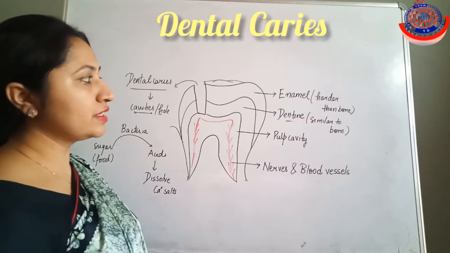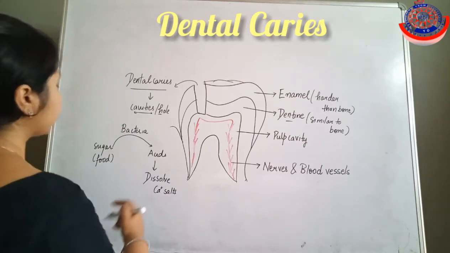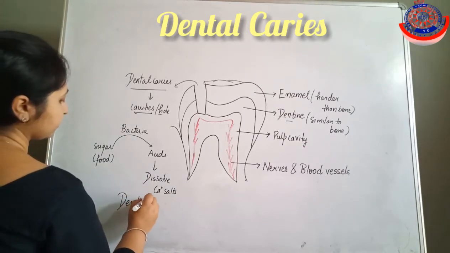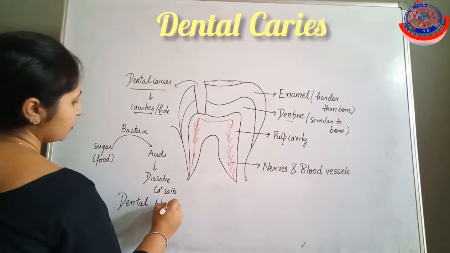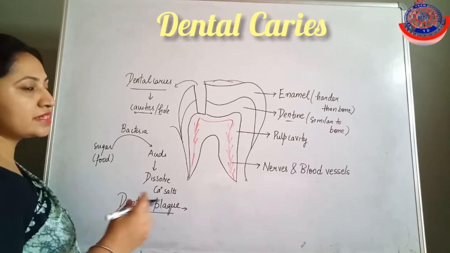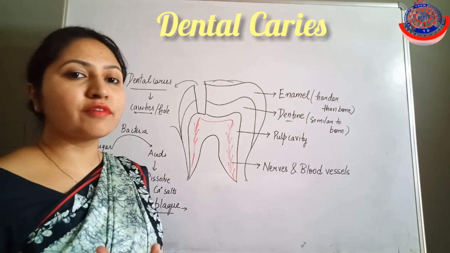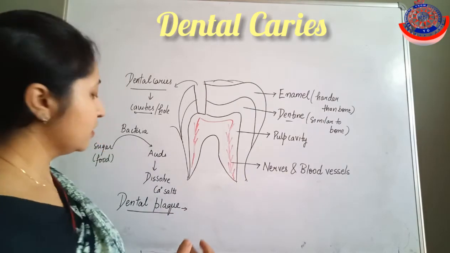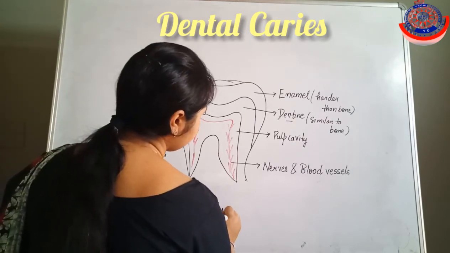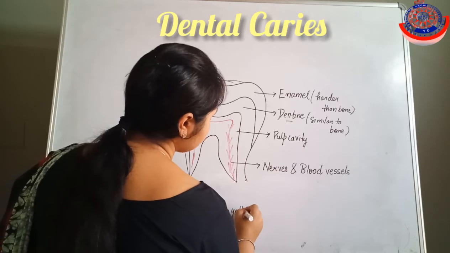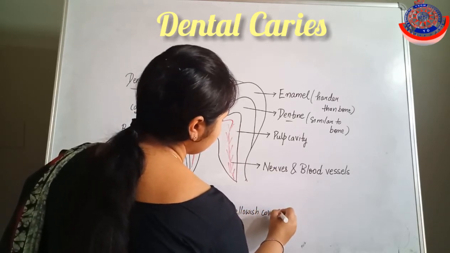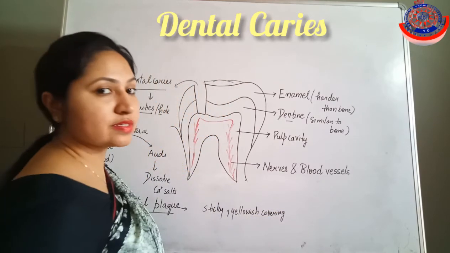Now next we will discuss dental plaque. What is dental plaque? It is a sticky yellowish layer of covering that forms over the tooth surface.